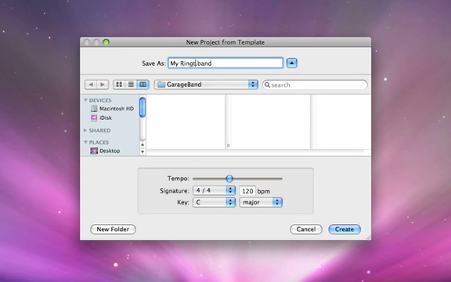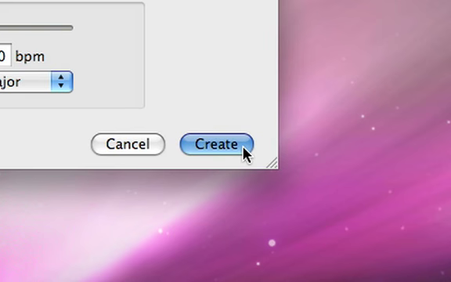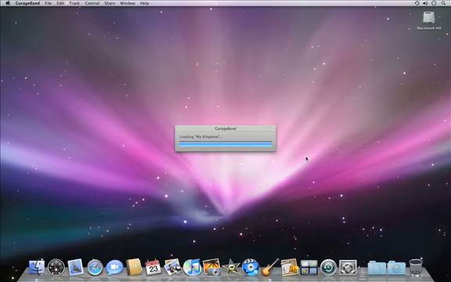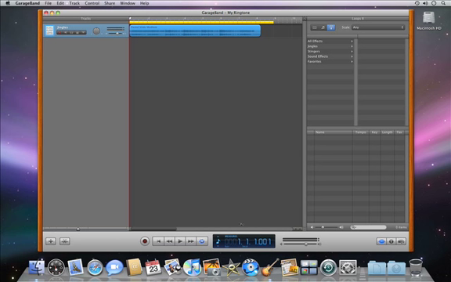Enter a name for the project, click the Create button, and GarageBand opens with the example ringtone. Hit the play button to hear how it sounds.